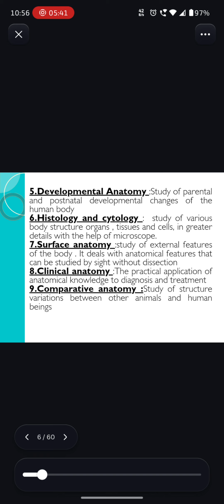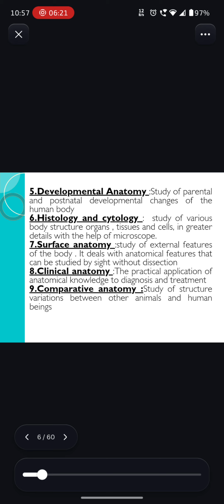Normally the human body's development starts before birth, that means during the pregnancy period, so that is called prenatal. Then after the birth, that is called postnatal. So development starts from the pregnancy period and continues till we can say 21, when they become adult. Number six, histology and cytology, the study of various body structures, organs, tissues and cells in greater detail with the help of a microscope.